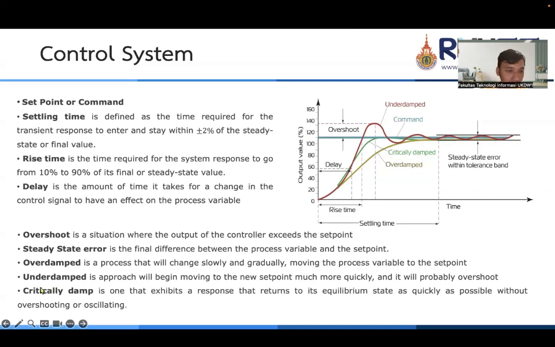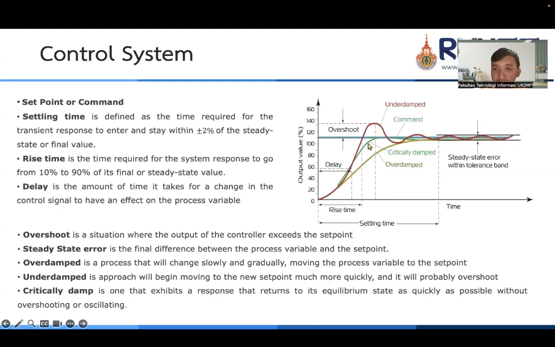and the other terminology is critically damped. Critically damped is one that exhibits a response that returns to its equilibrium state as quickly as possible, without overshooting or oscillating.